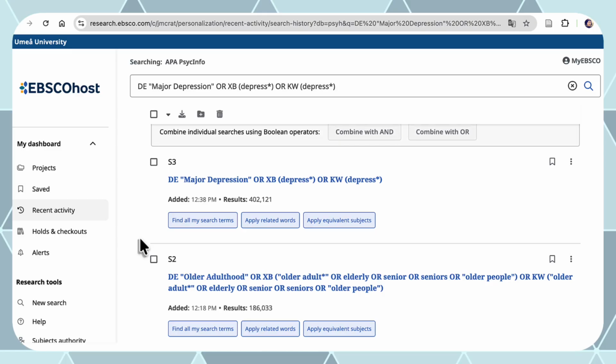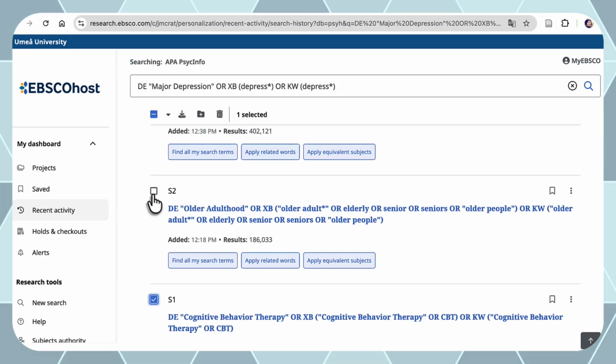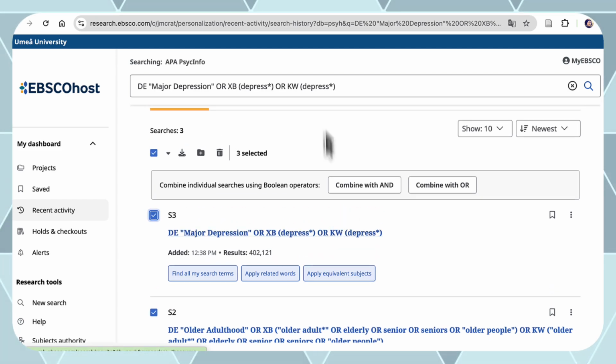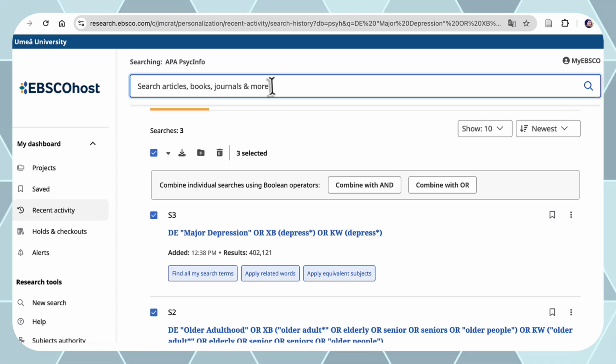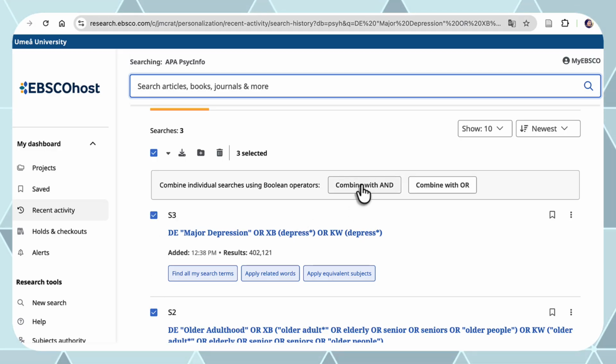Here we have our 3 searches, and I will just tick the boxes like this. And I will also clear this row again. We can see that it was filled again. We clear this one again. We tick the 3 boxes, and then we press Combine with AND.